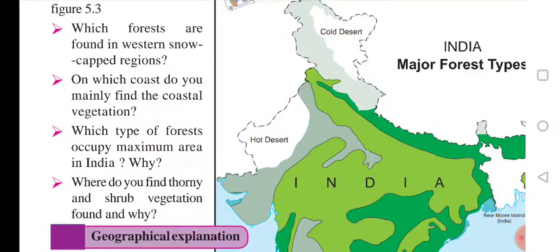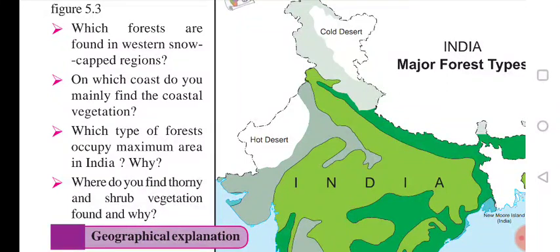Next, on which coast do you mainly find the coastal vegetation? We find coastal vegetation on the eastern coast of India. Mostly on the eastern coast of India we are getting coastal vegetation, that is sea vegetation.